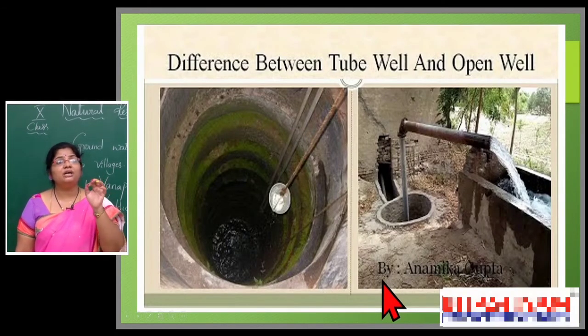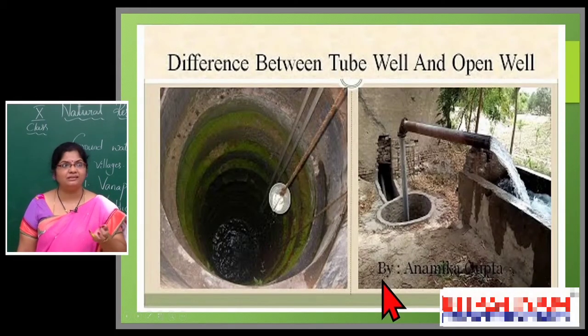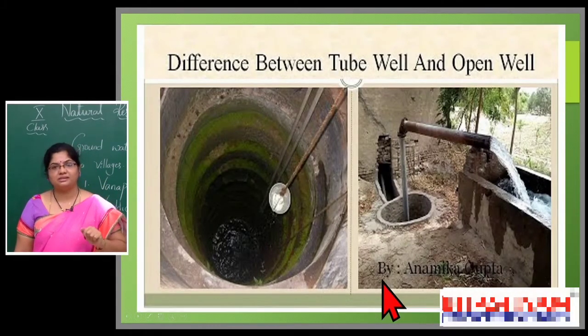To dig tube wells and bore wells, he needs to spend more and more, for the motors, for the pipeline construction, for maintenance, and to run the bore wells and tube wells he needs to spend more and more electricity. So electricity bills, maintenance charges, pipeline construction and motors all increase the expenditure of the farmer.